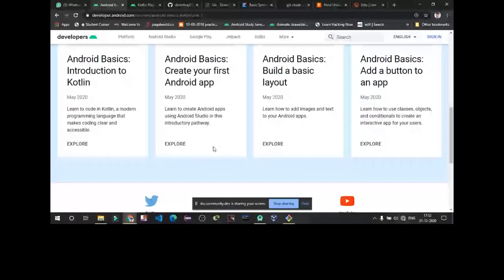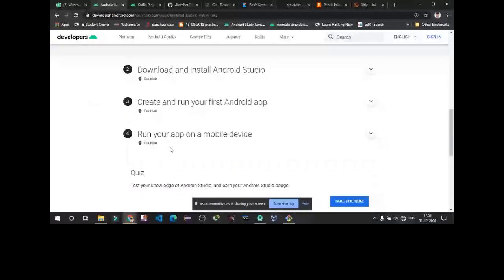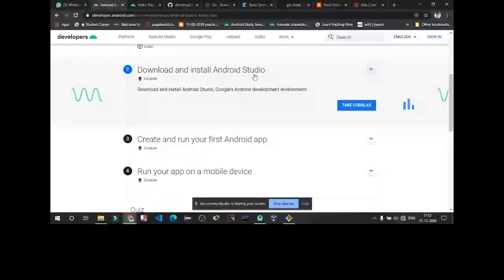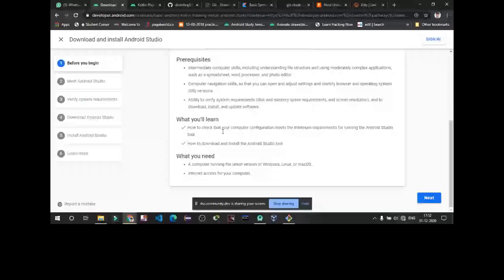So now we are going to create our first app. If you have not installed Android Studio, you can take the code lab for that too. It's a code lab for Android Studio. Now we are going to create our first Android app.